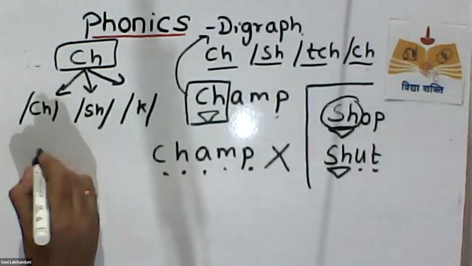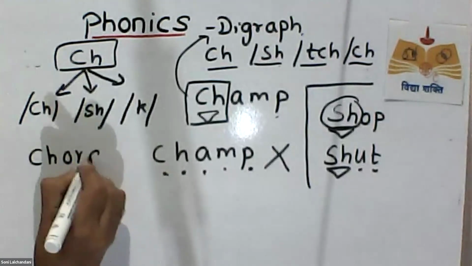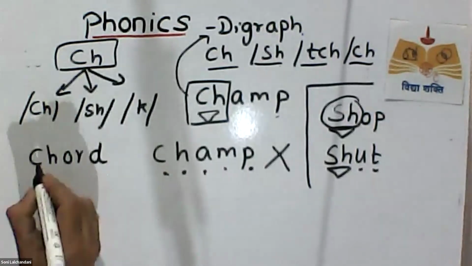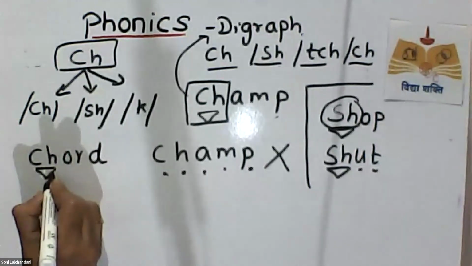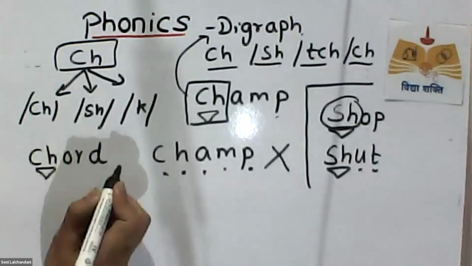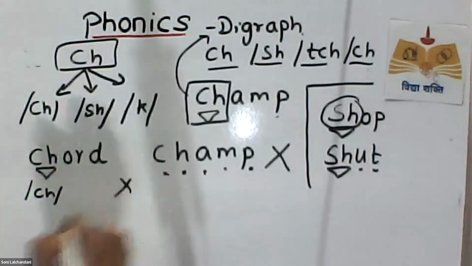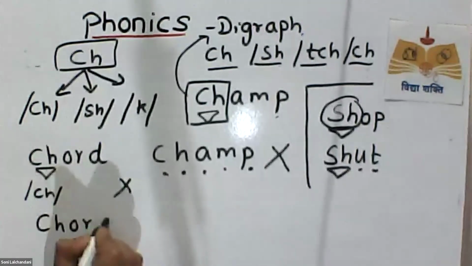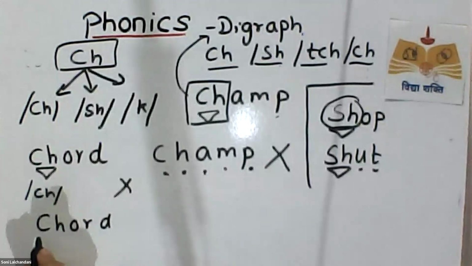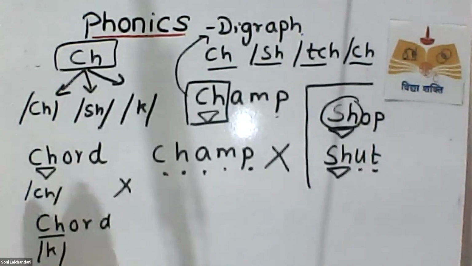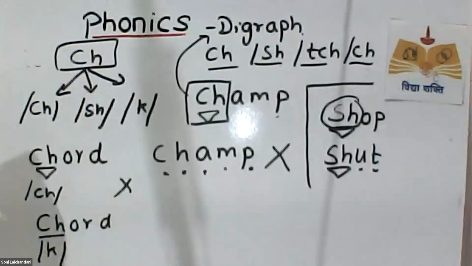Now you tell me, how do you read this one? Can I read this one as ch? If I read this as ch or the chord, it will come out wrong. If I use the ch sound over here, it is wrong. So how do I know? I have to use the k sound over here. What does ch make? K, as in chord. So this is right. Okay, so this is how CH makes three sounds.